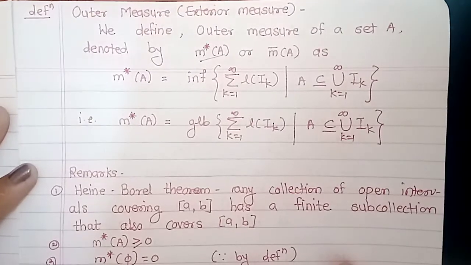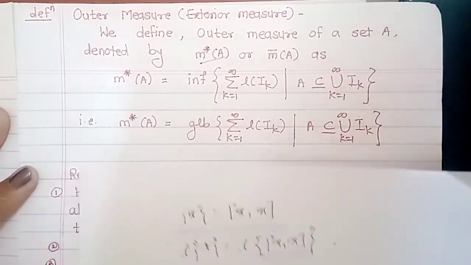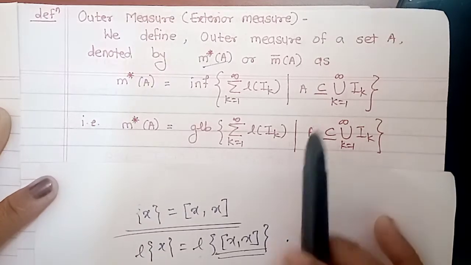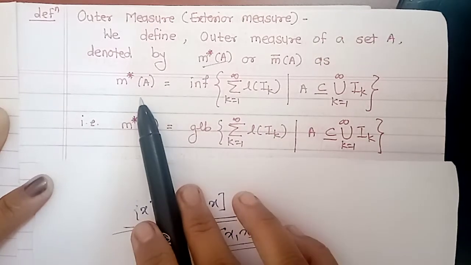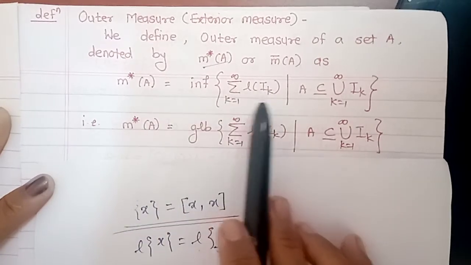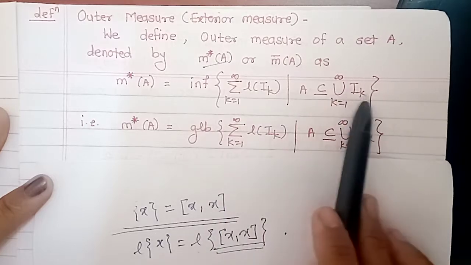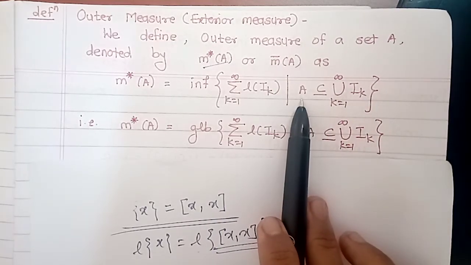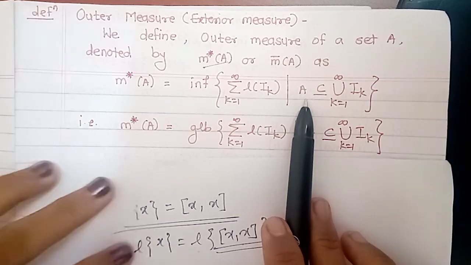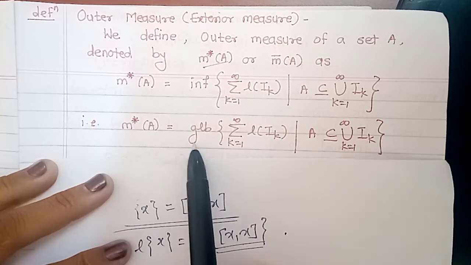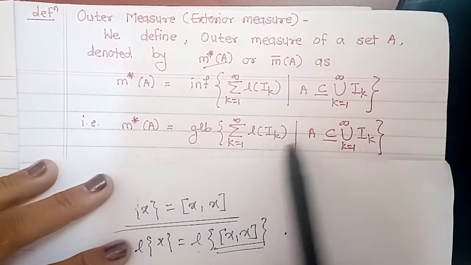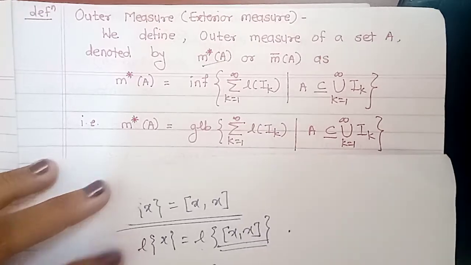Now next we will see the definition of outer measure. What is outer measure? We define the outer measure of a set A, denoted by m star of A or m bar of A, as the infimum among the sums of lengths of I_k, where I_k is an open finite covering for A. What is infimum? Infimum means we take the greatest lower bound. So outer measure of A is equal to the greatest lower bound among the sums of lengths of I_k, where I_k are the intervals which cover A.